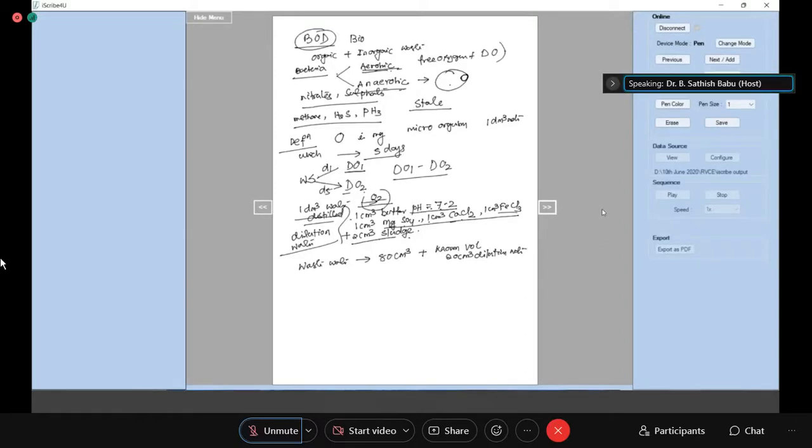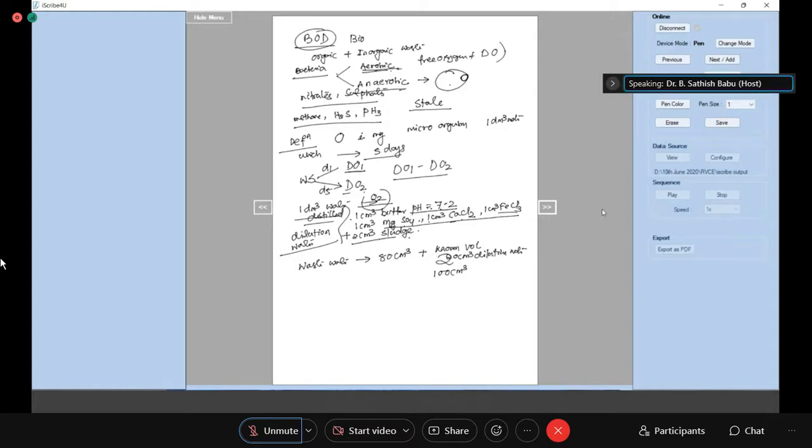Clear? 20 cm cube of dilution water I am adding. So what is the total volume now? 100 cm cube.